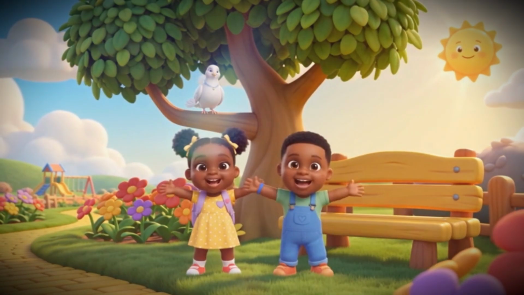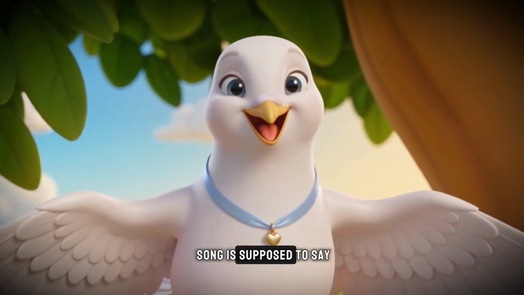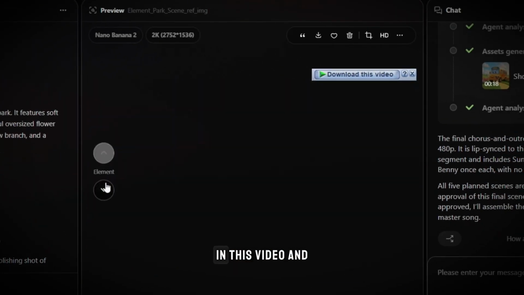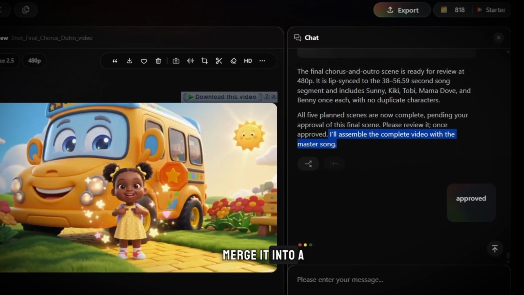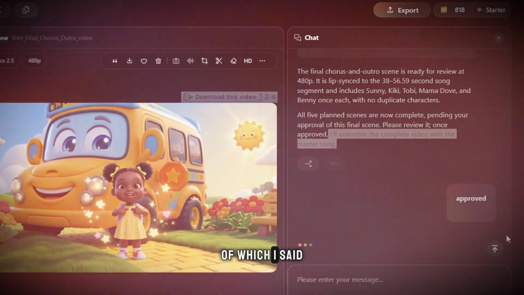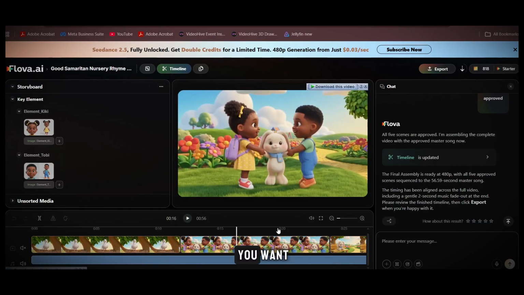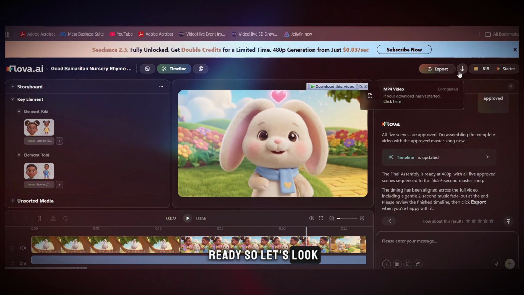Yes, I can. This looks good and matches exactly with what the song is supposed to say. So I did this for all the other things that are required in this video. And when it's done, the AI tool is going to ask you if you want to merge it into a singular video, of which I said yes. After merging the video, you can make corrections at this point if you want, and then I clicked the export button and the video is ready. So let's look at it.